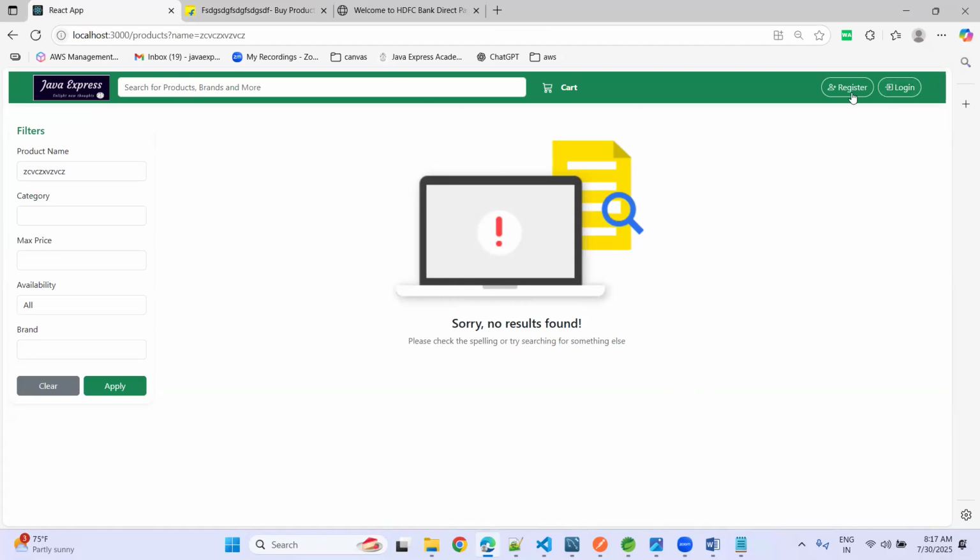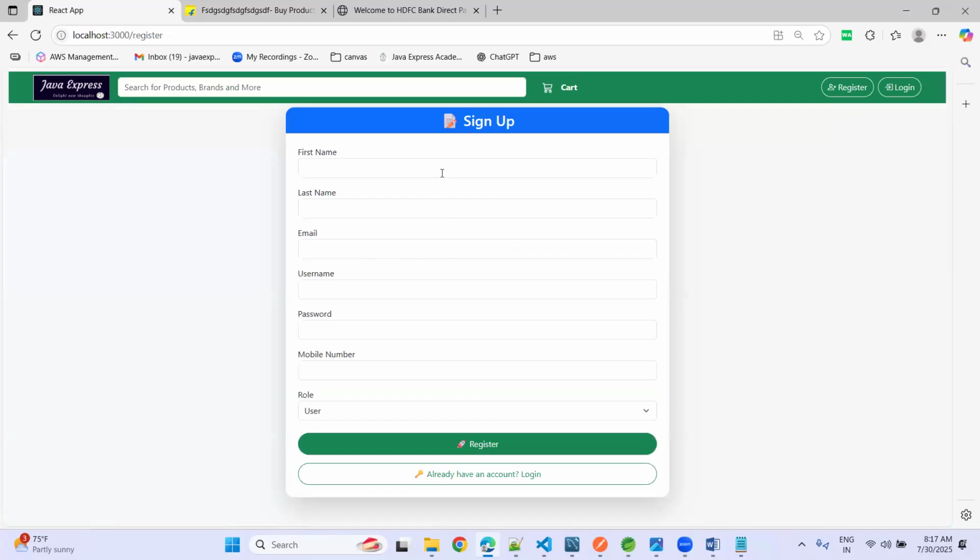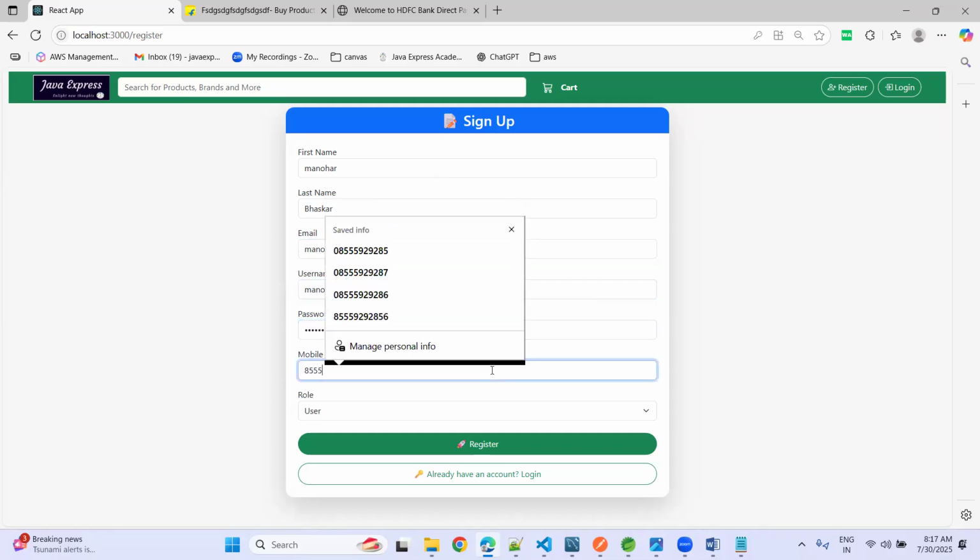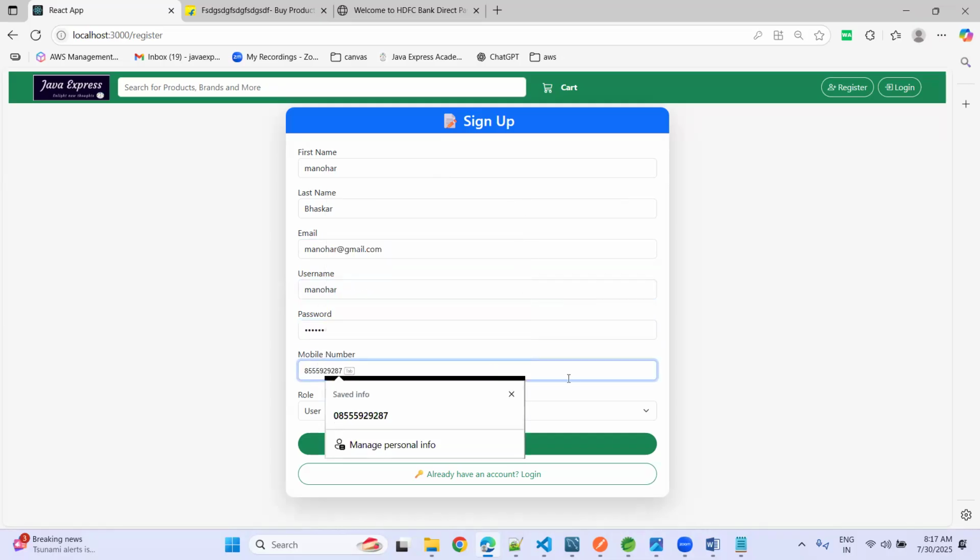Okay. Now let me do a registration as a user. We'll try to register as Manohar, Manohar B. Let me provide manohar@gmail.com. Okay, let me provide the password 123456. I'm just giving a normal password for your understanding, and a mobile number. Any number you can provide here.